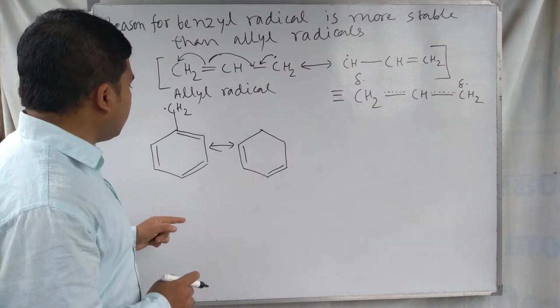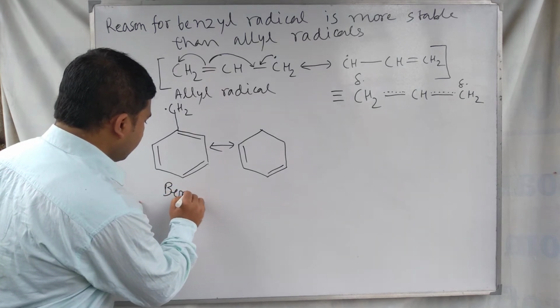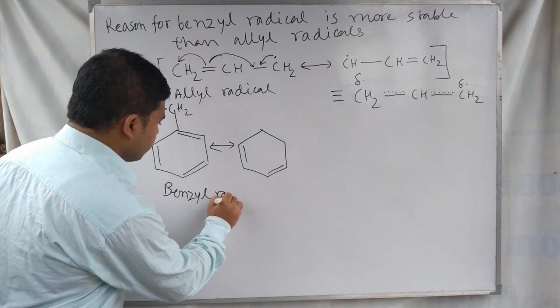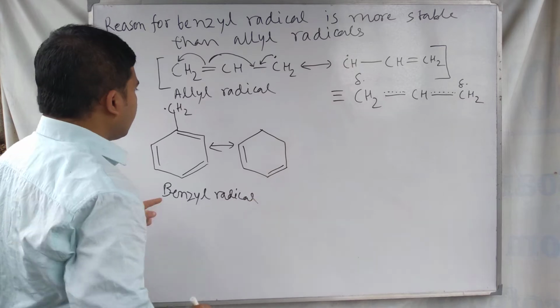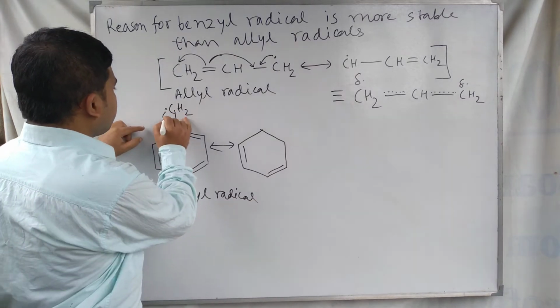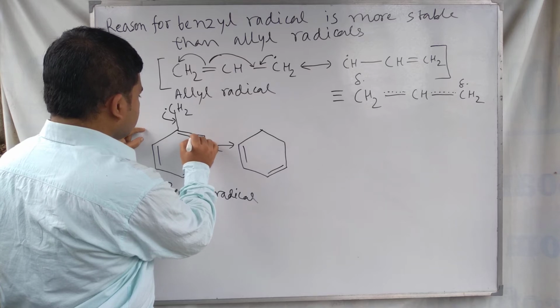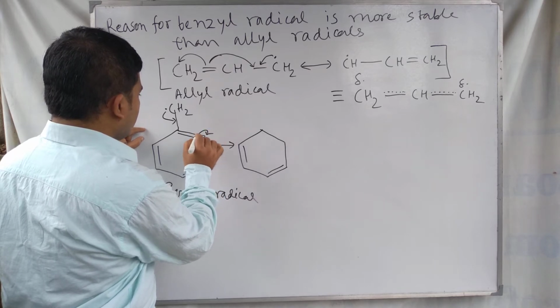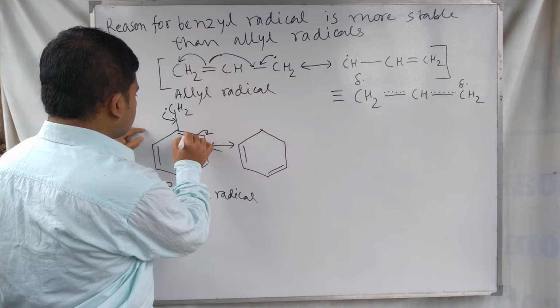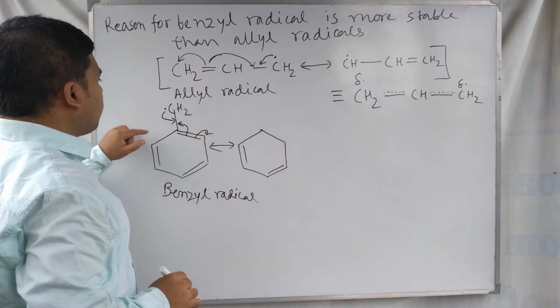And for the benzyl radical, this is an example of the benzyl radical.